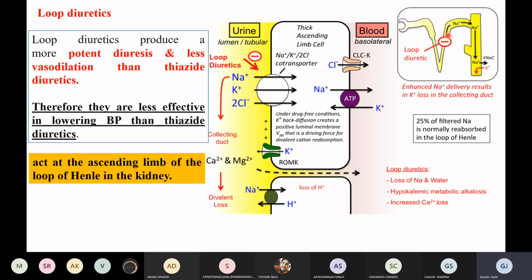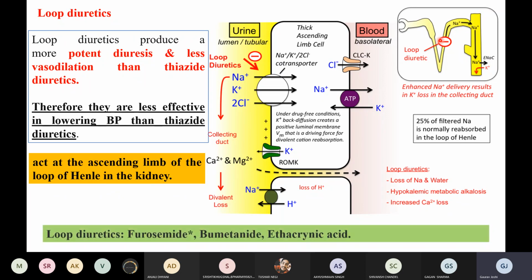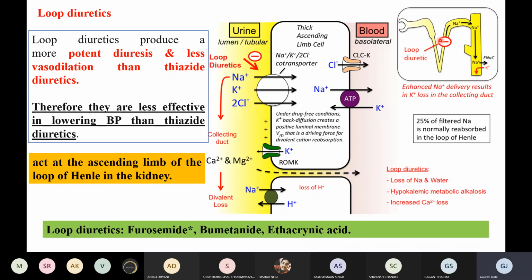That is the ascending limb, and this wall is called the loop of Henle. So this is the descending loop, and this is the ascending loop. So basically, they will be acting on the ascending loop of Henle, right? And in your syllabus, we basically have three drugs: furosemide, bumetanide, and ethacrynic acid, right? We have three drugs in your syllabus, right?